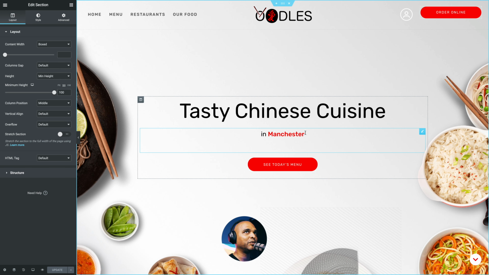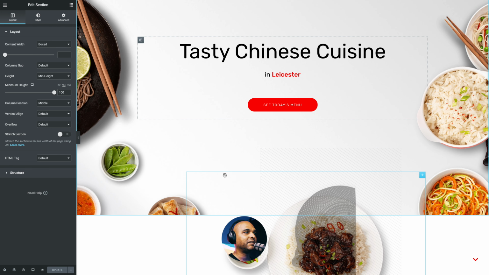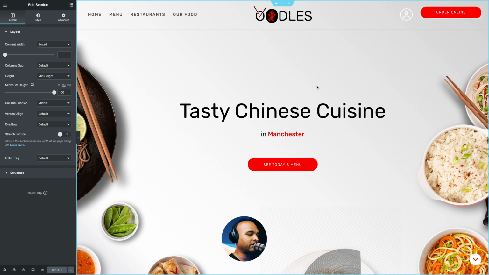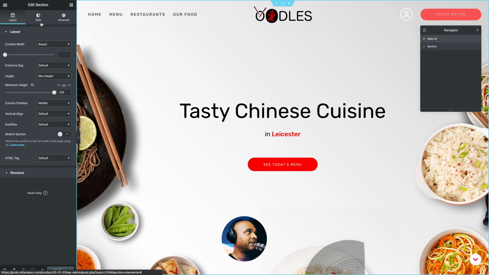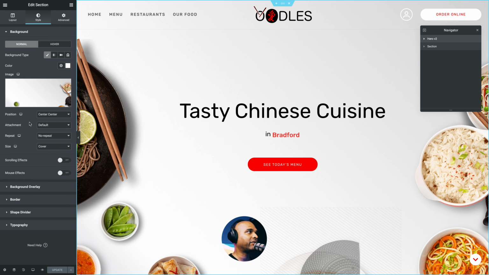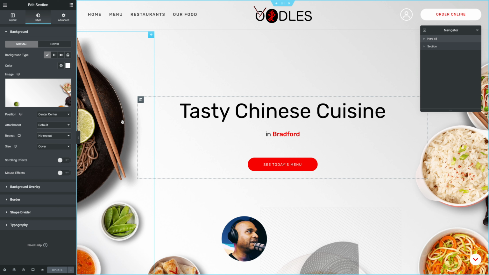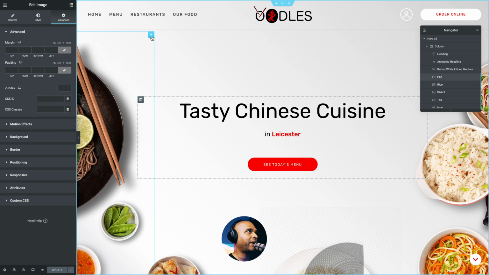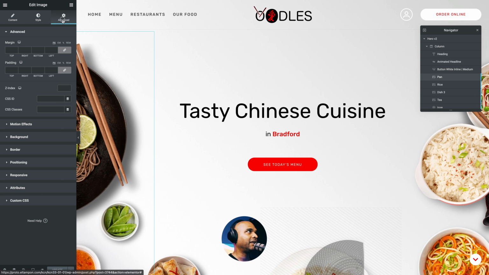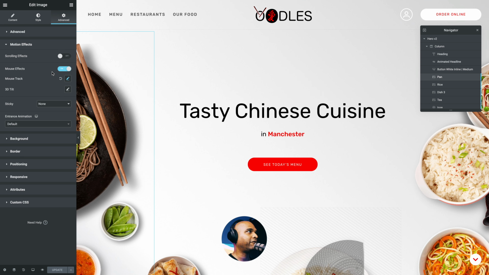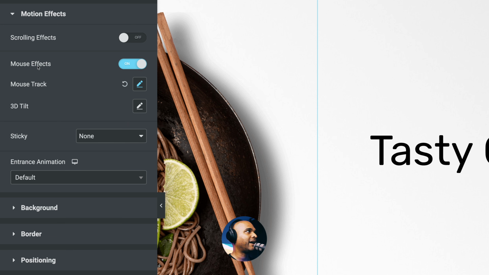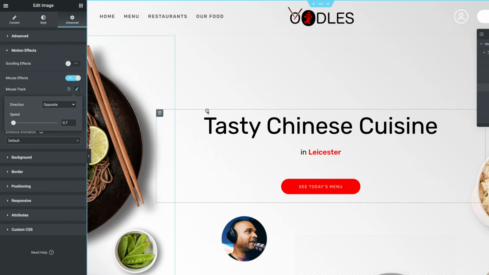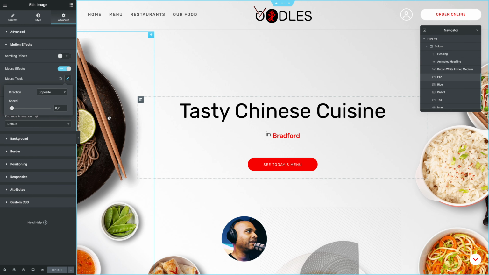So going back into Elementor, all I did was selecting a few elements. So the key here is that I still have a background. So let me show you. If I go into the section, as you can see, I still have a background image, but it's kind of empty. And I just added some isolated elements. So you see here the pan on the left hand side. And if I click on it, I go to advanced motion effect. I used the mouse effect. So I got mouse track opposite with 0.7. And this is what makes it move and have this effect.